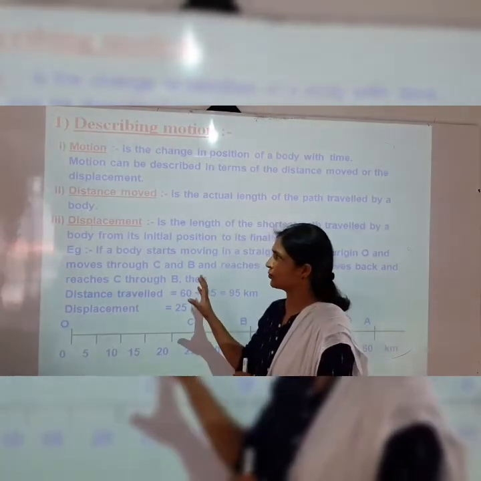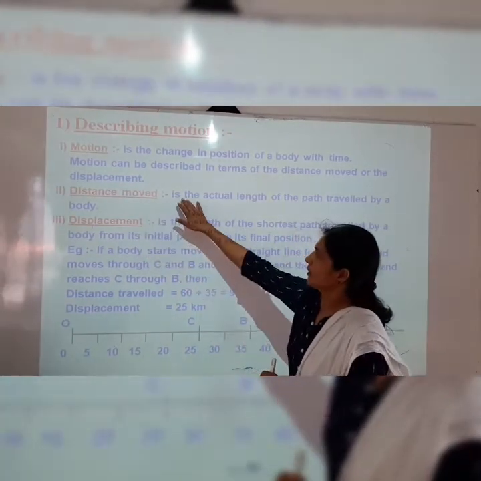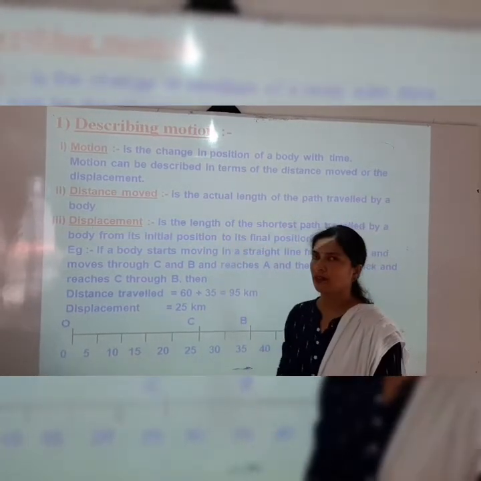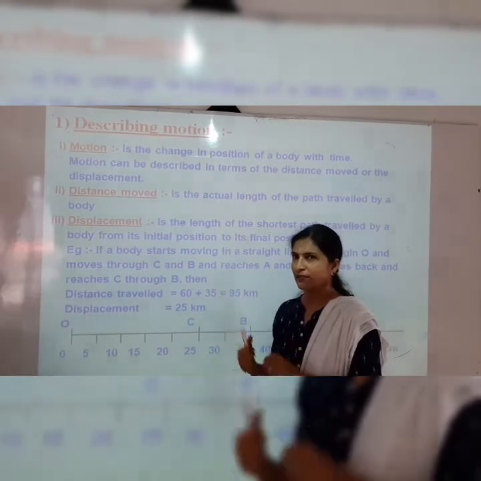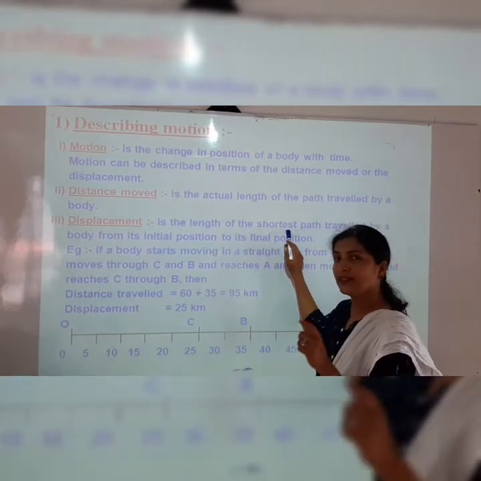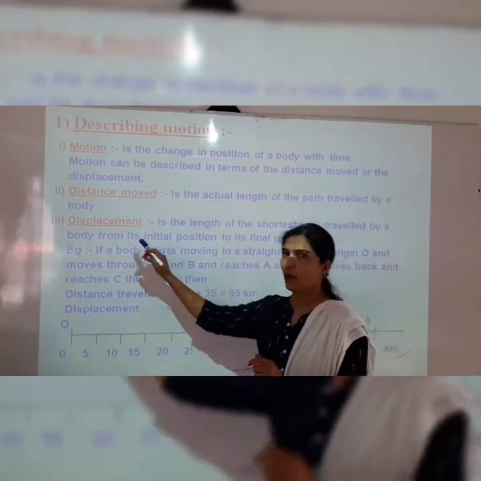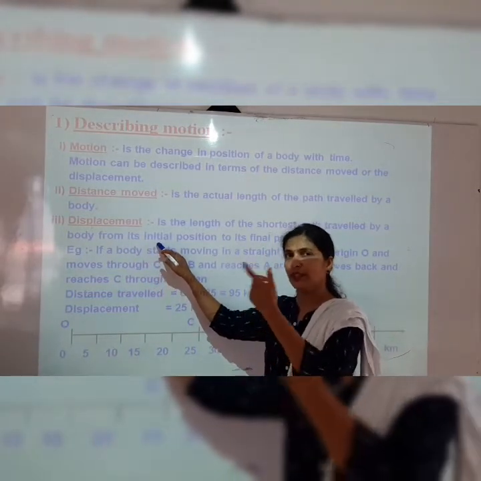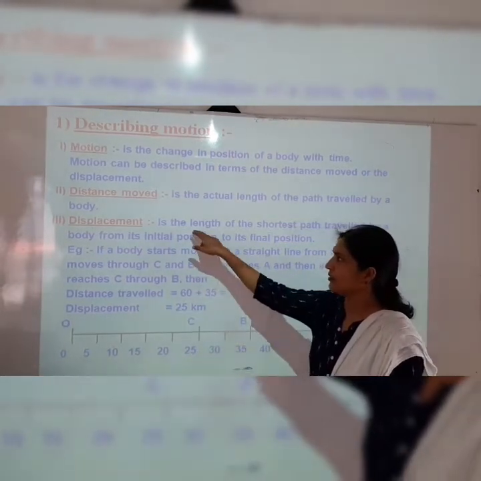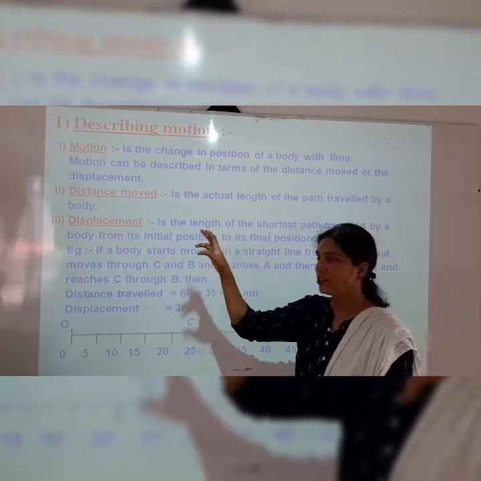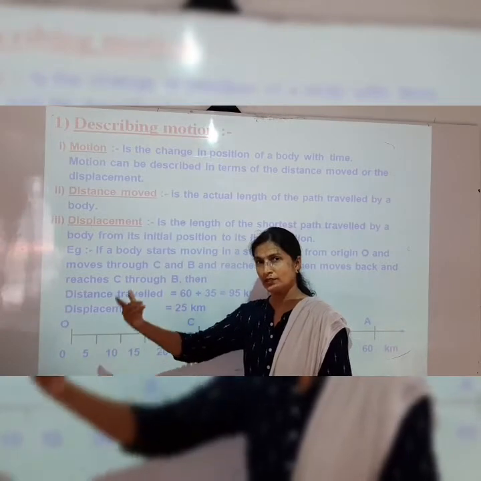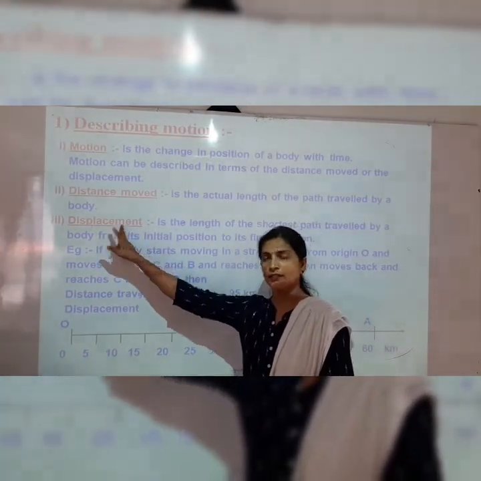It's called motion. Distance moved is the actual length of the path travelled by a body. What is displacement? Displacement is the length of the shortest path travelled by a body from its initial position, meaning starting position, to its final position, meaning end position. That shortest path is nothing but displacement.